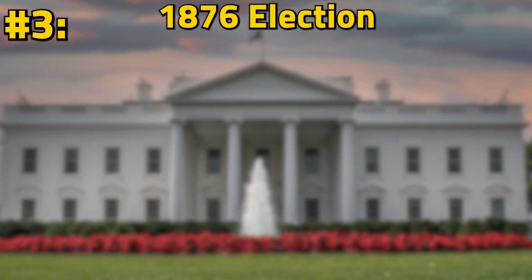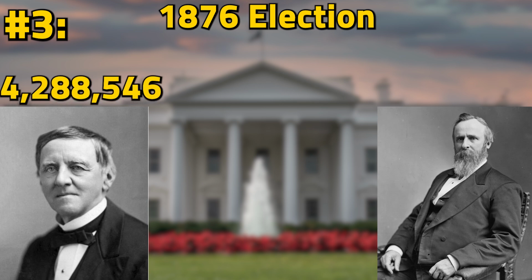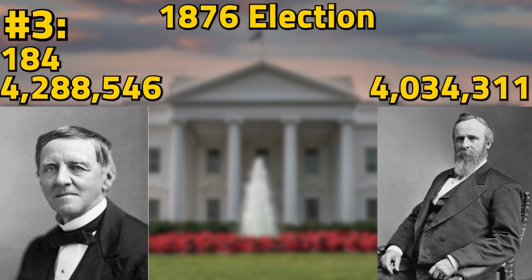Since the Electoral College votes for the president, sometimes the person who gets more votes actually loses. We already went over the first time this happened in 1824, so the next time it occurred was in 1876 when Democrat Samuel J. Tilden won 4.2 million votes, compared to Republican Rutherford B. Hayes' 4 million. Tilden won 184 electoral votes to Hayes' 165 in the first count, but 20 votes from Florida, Louisiana, South Carolina, and Oregon were disputed. To choose a winner, Congress established the Electoral Commission, which awarded all 20 votes and thus the presidency to Hayes.